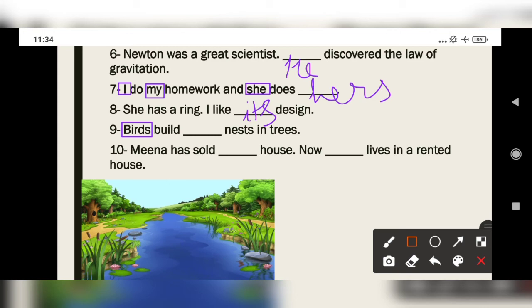Next, Meena has sold her house. Her, because of Meena. Meena is female gender. Okay. So, her. Now, she lives in a rented house. She, why? She is used for Meena. Okay. If it is Mohan or Ram, he should be used. So, Meena has sold her house. Now, she lives in a rented house.